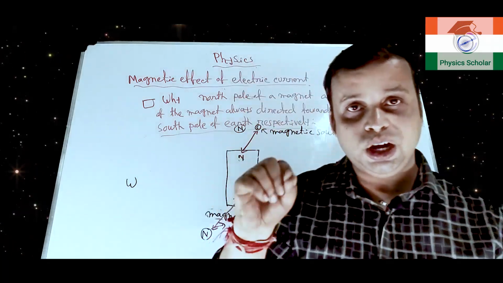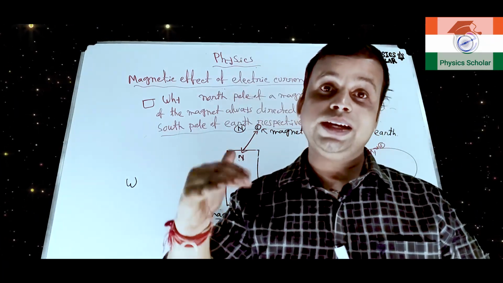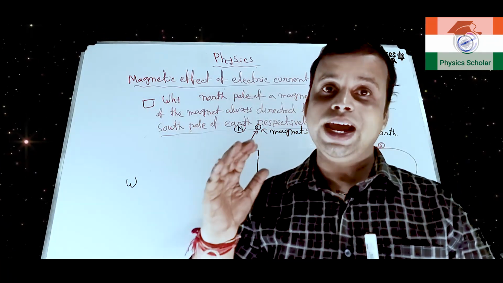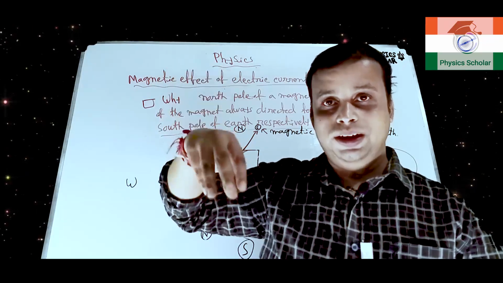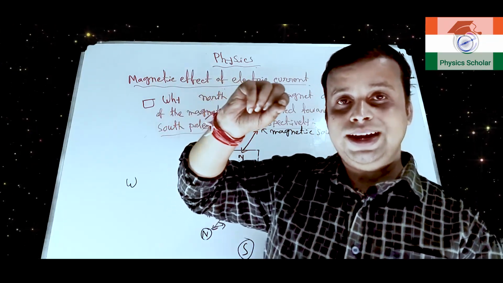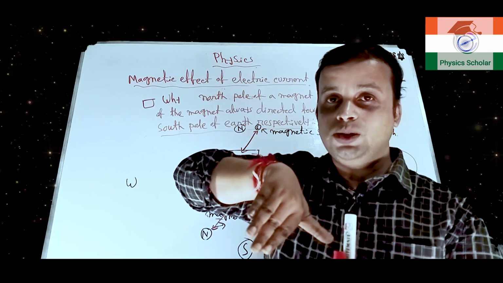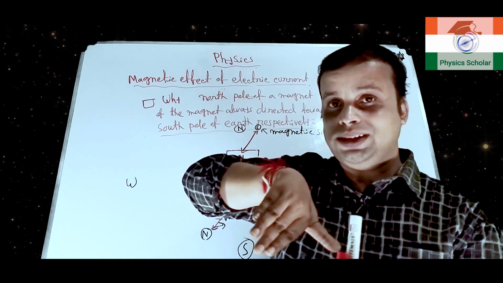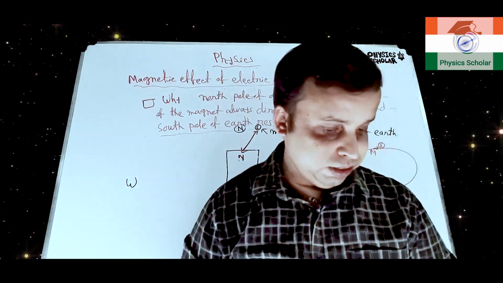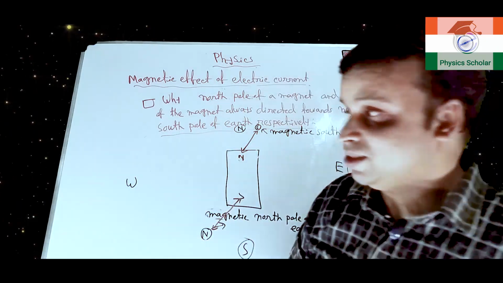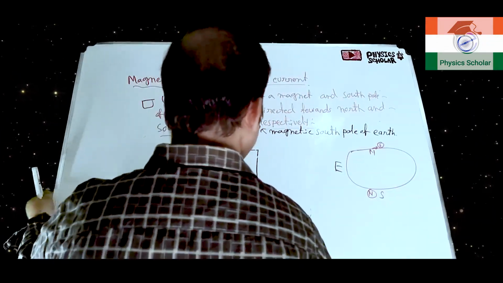Why? Because the exact position of the magnetic north and south pole of the earth is not accurately at the geographical north and south pole, the exact point, so it will be slightly inclined. Clear? So that's why the magnet will be slightly inclined towards the north and south direction. Clear? So this is the reason. So I hope you have understood this. Now let us move to the next topic.